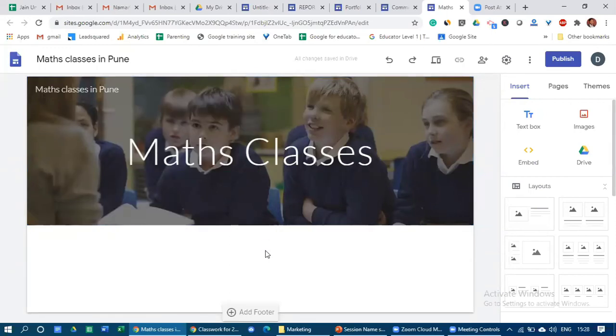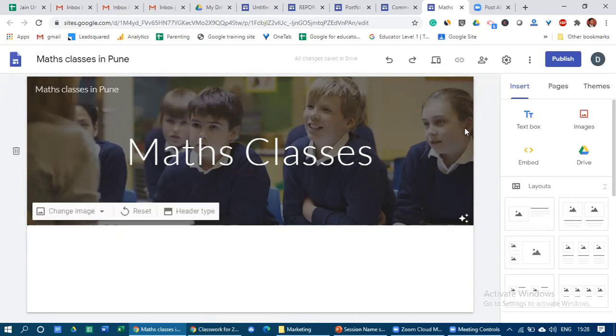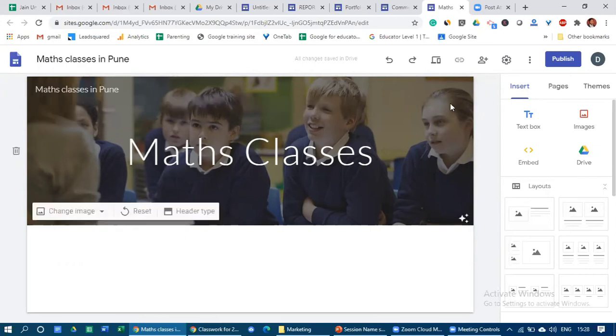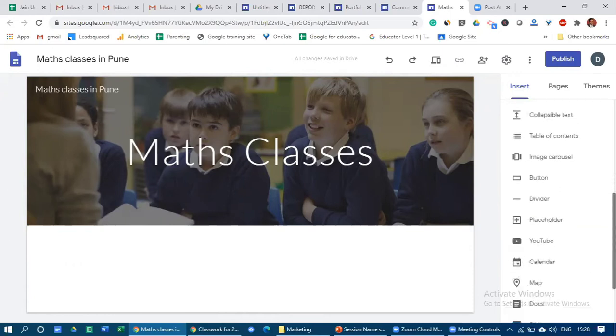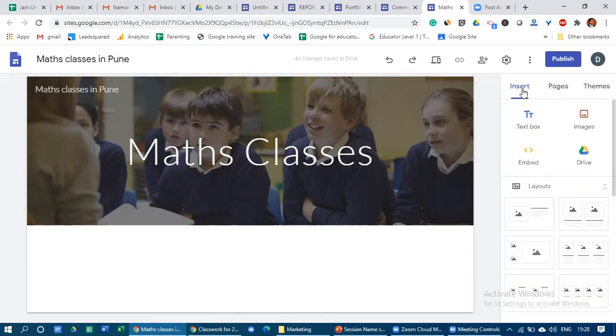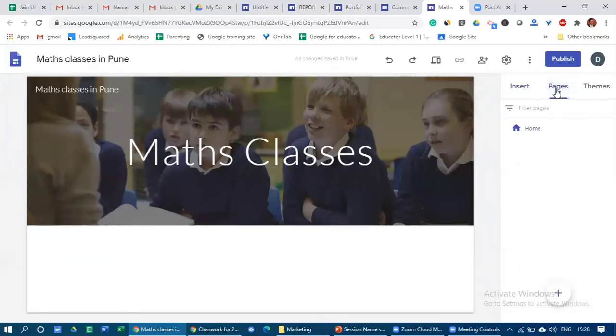Now what happens in any website, I'll just give a briefing about this site. So basically whenever you are in the Google site, you'll get three options. One is insert. Whenever you want to insert something, it can be a text box, it can be an image, it can be different layouts, or it can be a YouTube video, a calendar, a map, a button, everything you have to do with the insert option. So insert is the number one option that you have to use. Second, a website is not a single page website. You have multiple pages in the website, so with the pages option, we can add the pages. And the last option is themes.